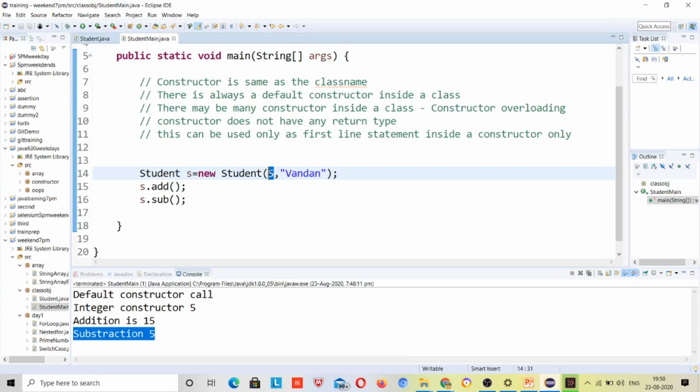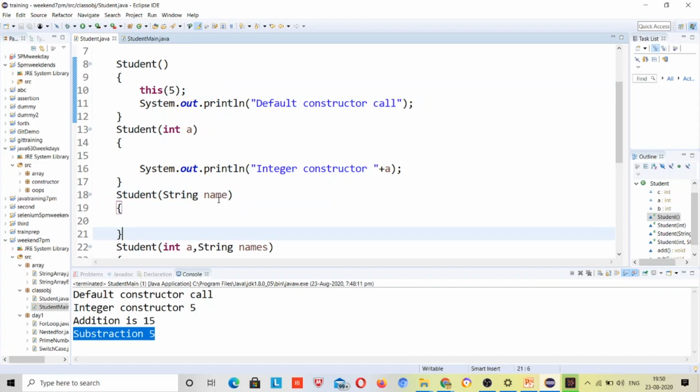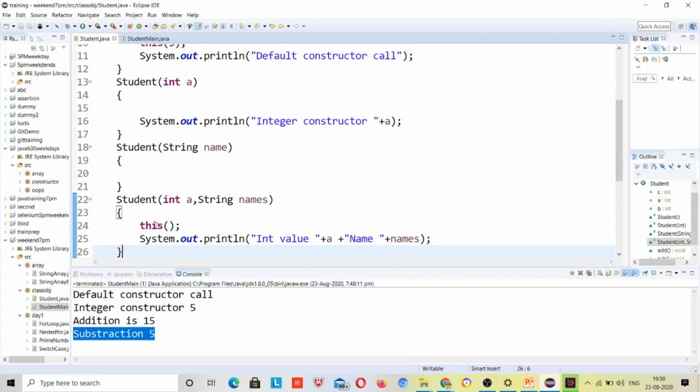First, this one is the integer parameter and the second one is the string parameter, right? So first it's going to call the constructor which has one integer parameter and another as a string, right? It's going to find a constructor with one integer and one string parameter, so it will come here, right?